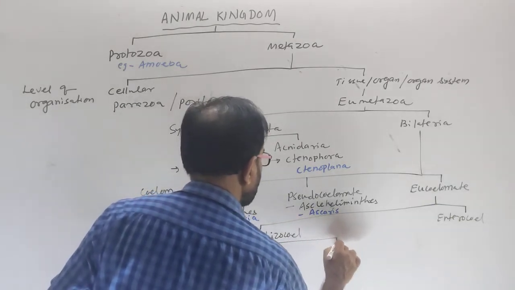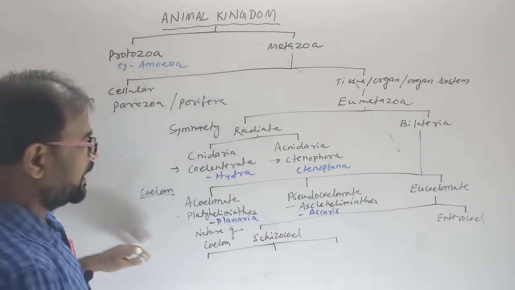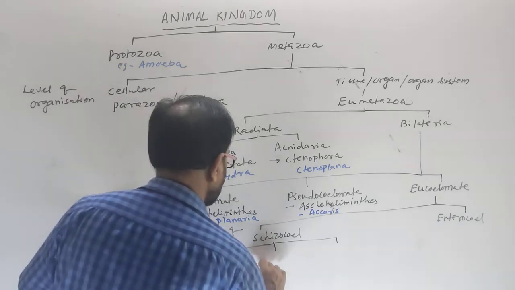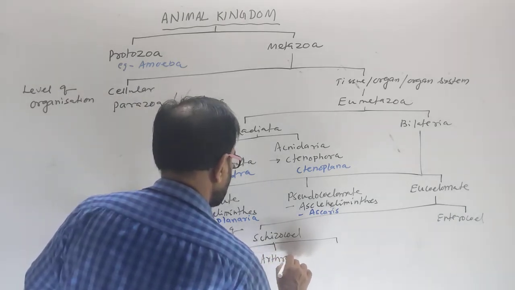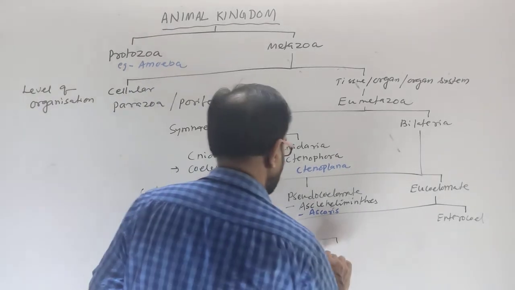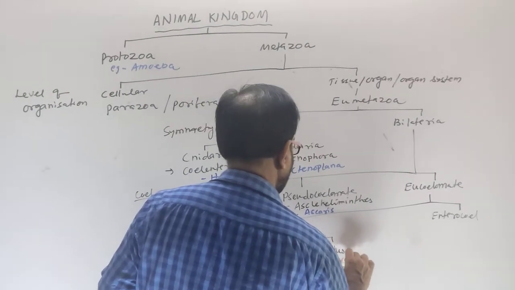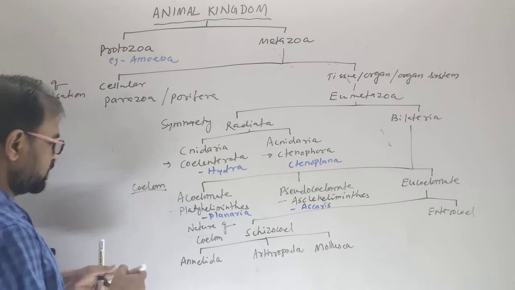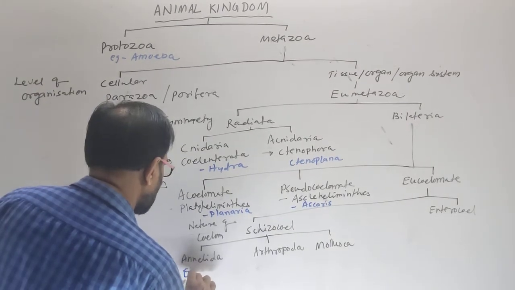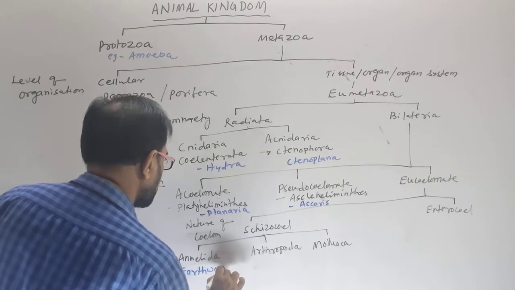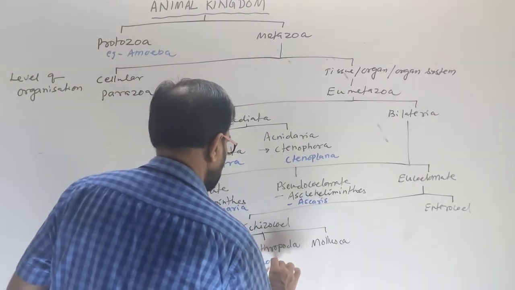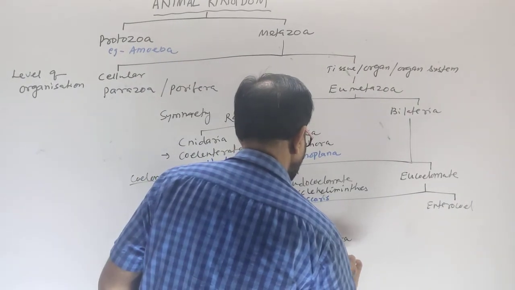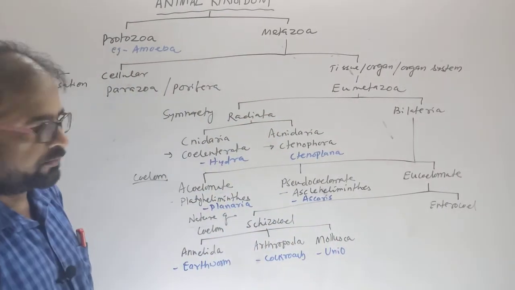Clear? Schizocoelous: here three phyla are included. These are Annelida, Arthropoda and Mollusca. Clear? Annelida, example earthworm. Arthropoda, one of the examples is cockroach, and Mollusca, one of the examples is Unio.